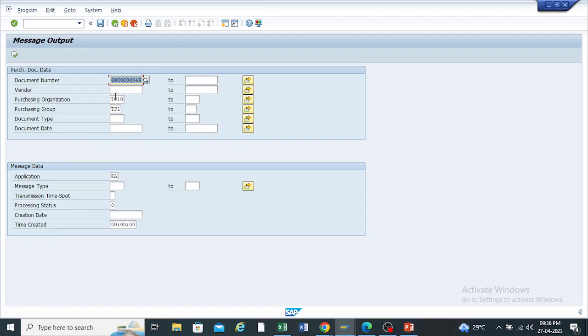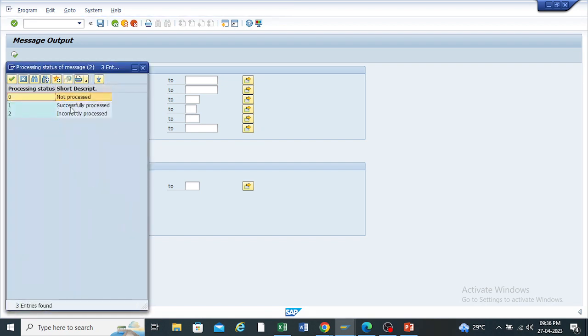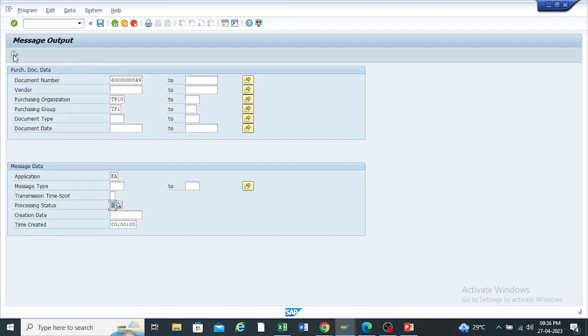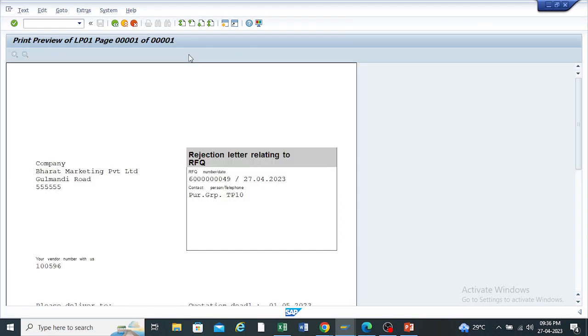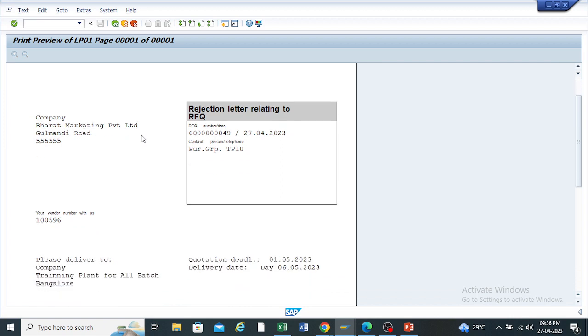So which I have currently selected for the rejection, and select this processing status as successfully processed. Okay. Then execute. Okay. So the message output will come here. Just tick this and click on display messages. So like this, the letter will be given to the vendor.